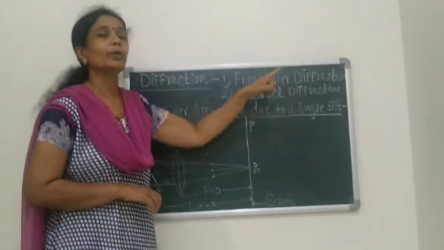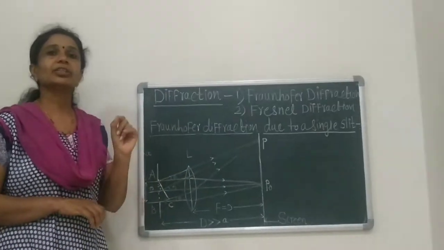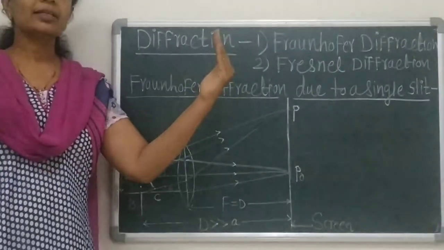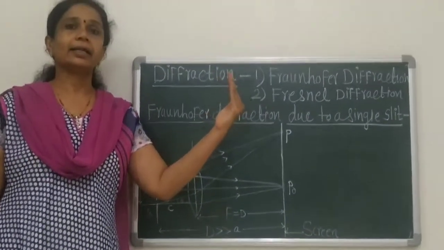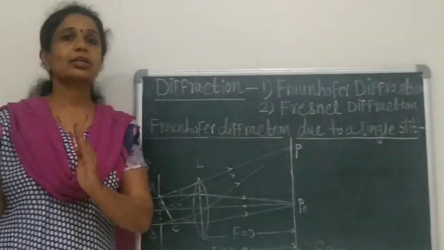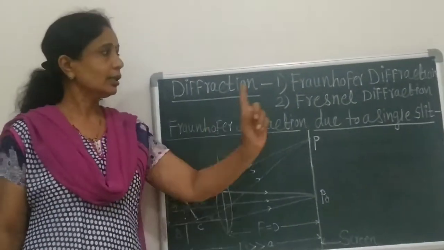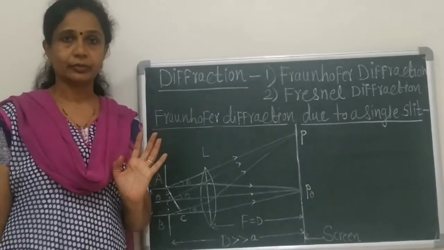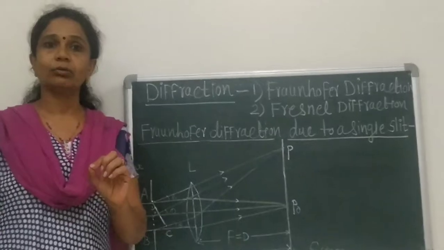There are two types of diffraction: Fraunhofer diffraction and Fresnel diffraction. Then what is Fraunhofer diffraction? The diffraction in which the source of light and screen are at an infinite distance from the obstacle is called Fraunhofer diffraction.